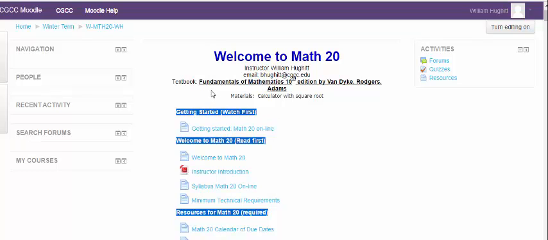Our textbook is the Fundamentals of Mathematics 10th edition by Van Dyke, Rogers, and Adams. This is an older edition, but the math problems are still good in it, and on top of that, it'll save you a little bit of money. The only materials we need for the course are probably a calculator. A simple one will do. Your $3 Casio type of version will work just fine, or maybe even your phone.